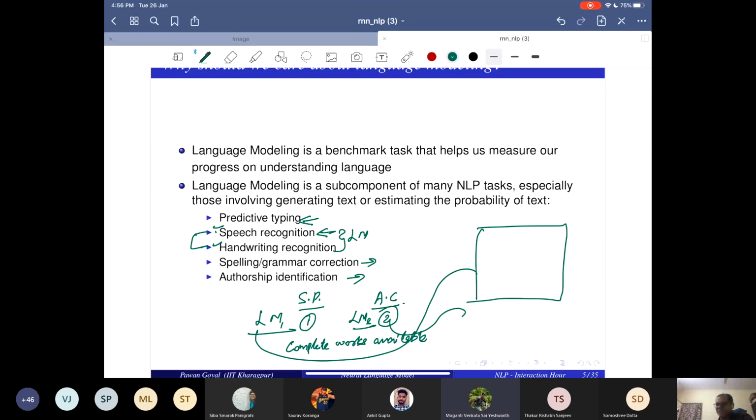Perplexity. Very good. You are there. Okay, so what you will do is very simple. Now you know language models. I learn a language model LM1 from Shakespeare and LM2 from Arthur. And I have two language models, LM1 and LM2. Now I have this corpus or some sentences that I do not know who wrote.